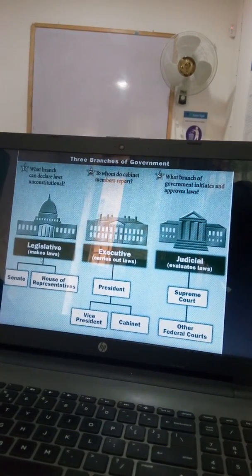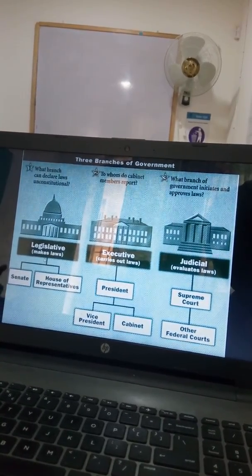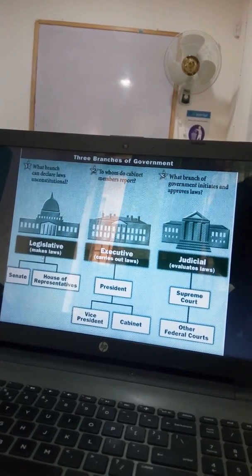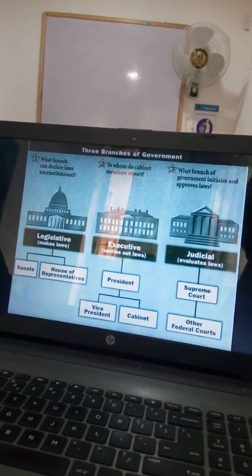The executive branch is the one to carry out the law. They are the ones to enforce it. They carry it out and make sure that it is implemented. It is comprised of the president, vice president, and also the cabinet.